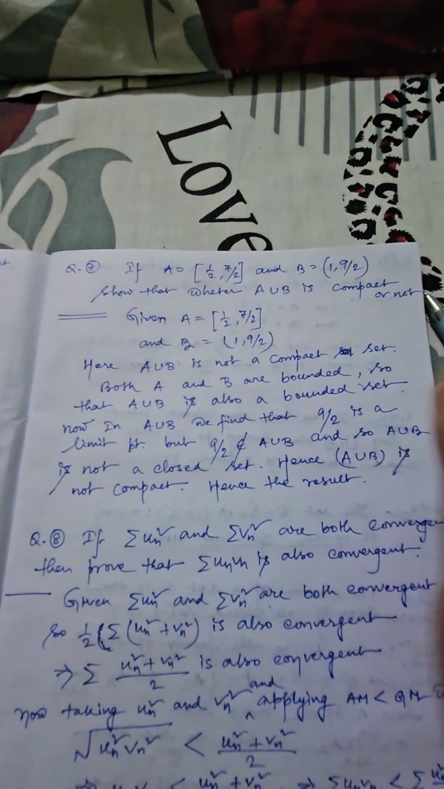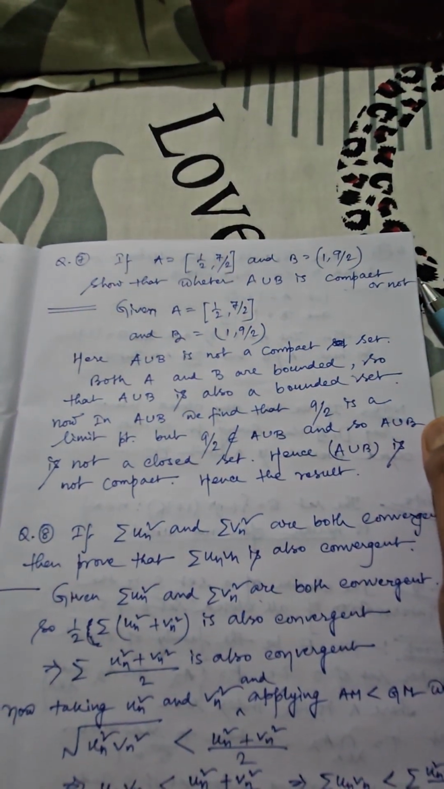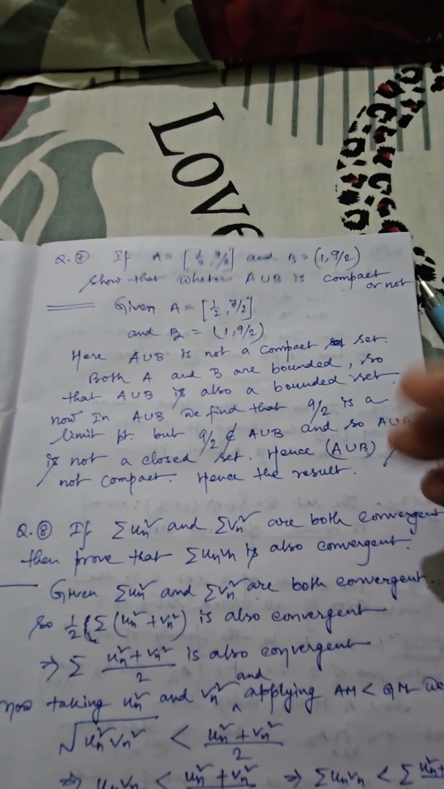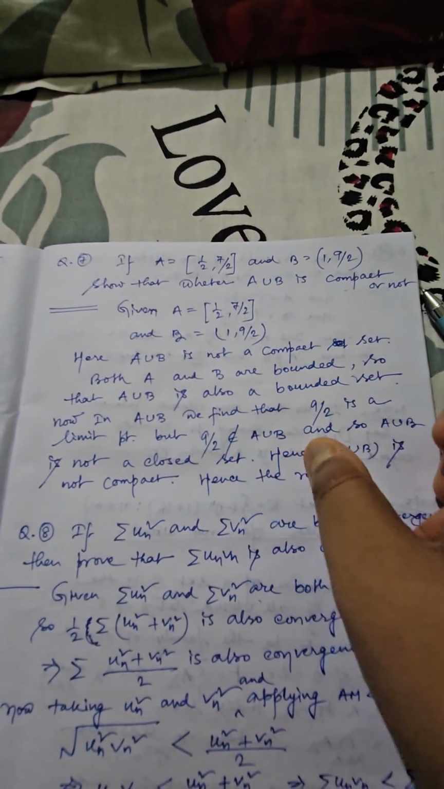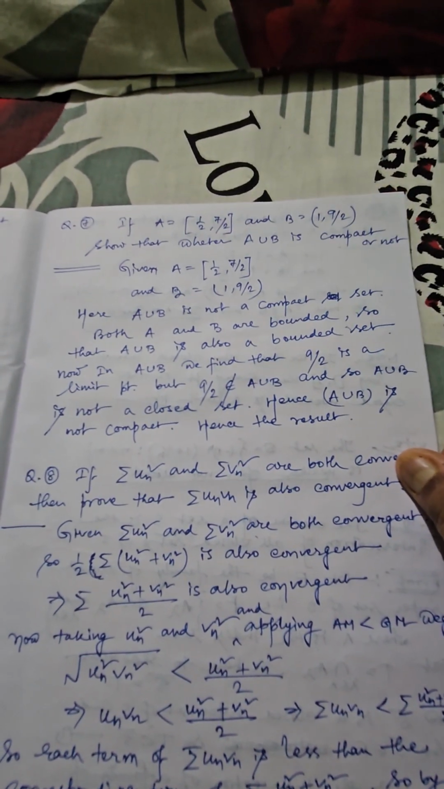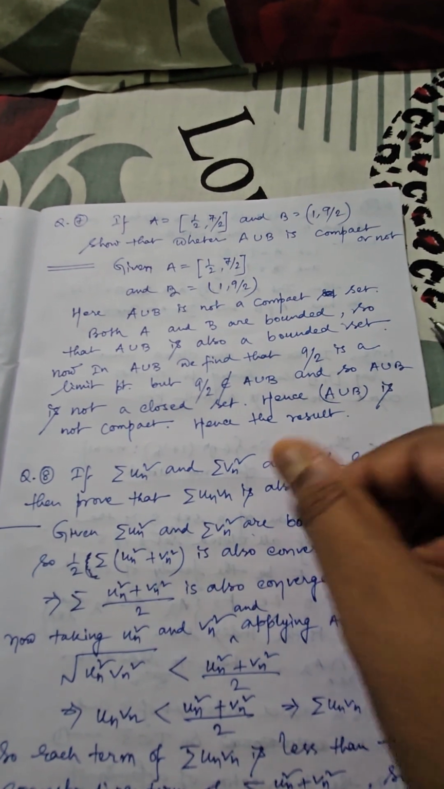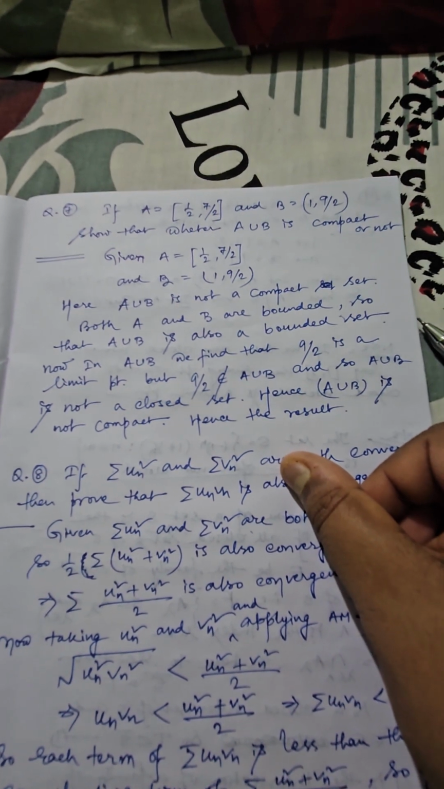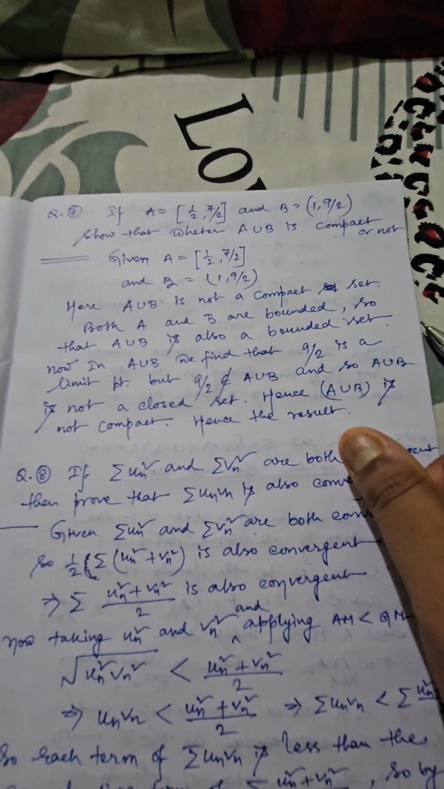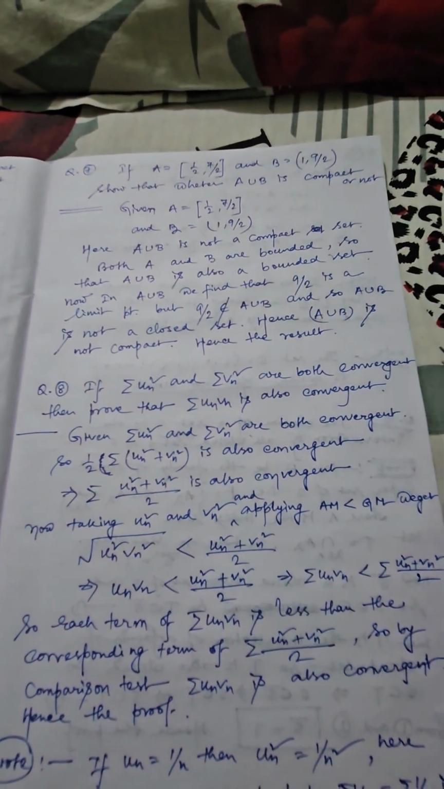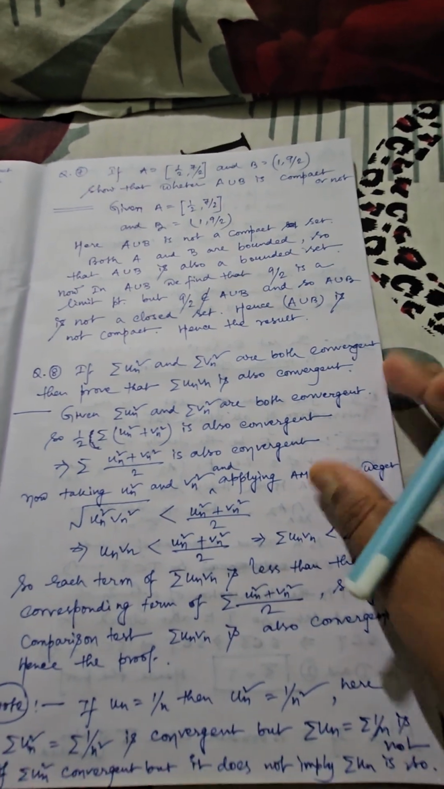If you take the union of A and B, 9/2 is not contained within that structure, because 9/2 lies on the right extremity of an open set, or better to say an open interval. So 9/2 is not a part of A union B. And if you remember the definition, a closed set should contain all possible limit points. Here 9/2 is acting like a limit point, but it is not a part of A union B. So A union B cannot behave like a closed set. Although A union B is bounded, it is not closed, so it cannot be compact. The final result is that A union B is not compact in this circumstance.